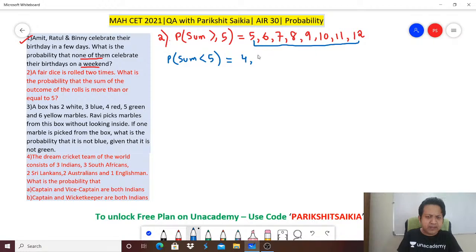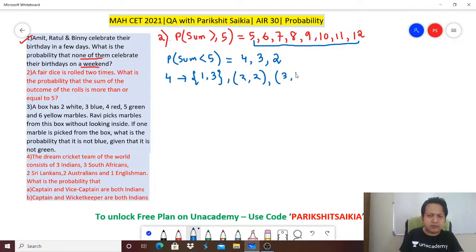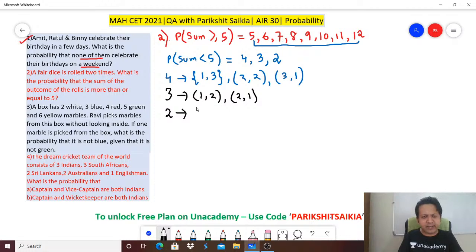It can be 4, it can be 3, or it can be 2. It cannot be 1 because you are throwing a die 2 times. So let's say you get a 4. What are the possibilities of getting a 4? It could be 1 on the first die, 3 on the second die. Or it could be 2, 2, or it could be 3, 1. That's one possibility. What's the second possibility to get a 3? It could be 1, 2 or 2, 1. And the last one, probability of getting a 2. What is the possibility? 1, 1.